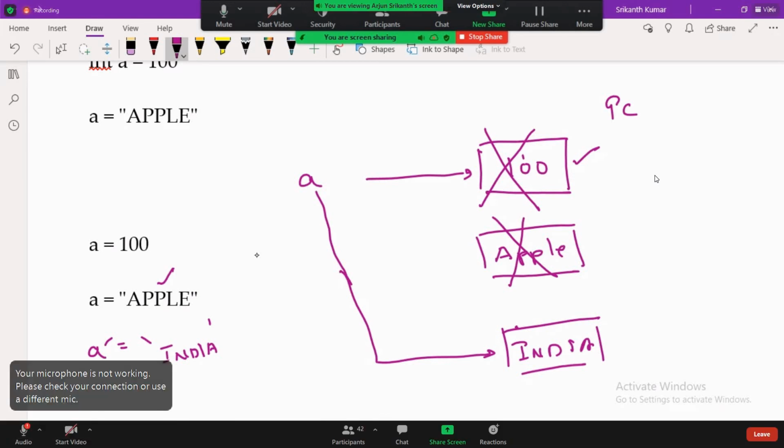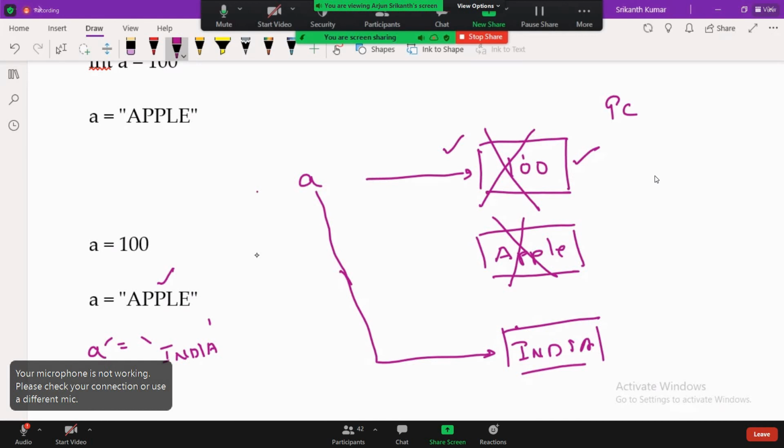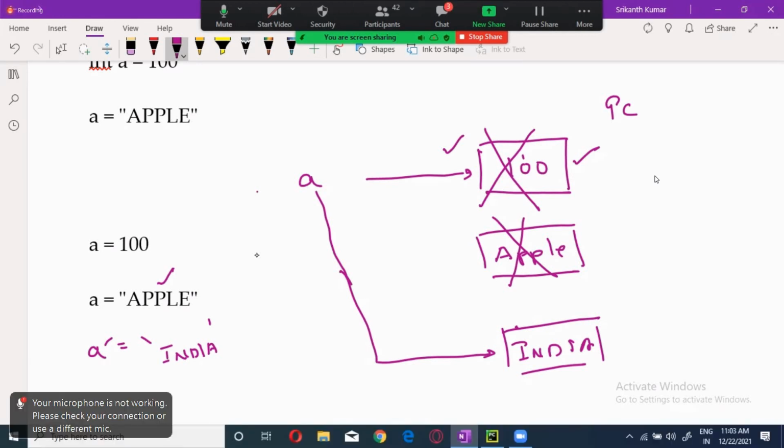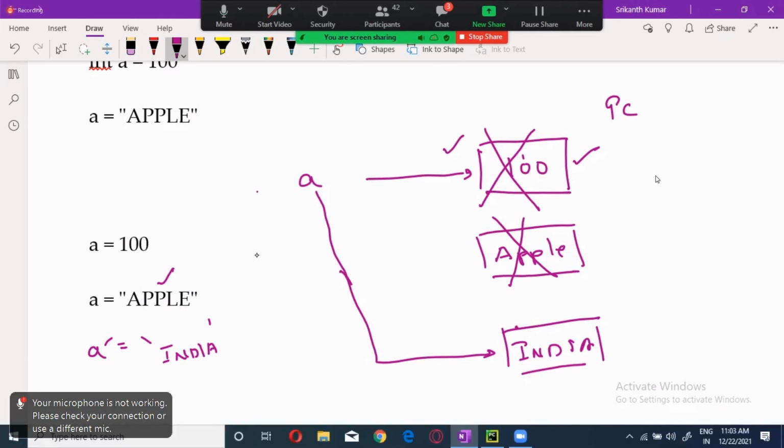Now, this is actually the concept of immutability. Remember this: whatever value is assigned and occupies memory, that is immutable. Especially what I'm talking about is the fundamental data types. Now, data types will be of two types. We already came to this one. After this, the next concept is called data types, guys.